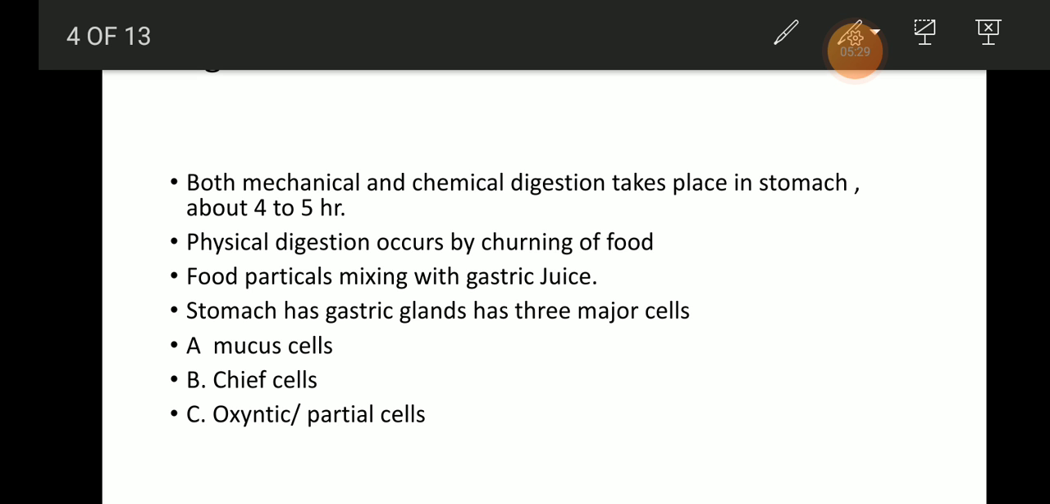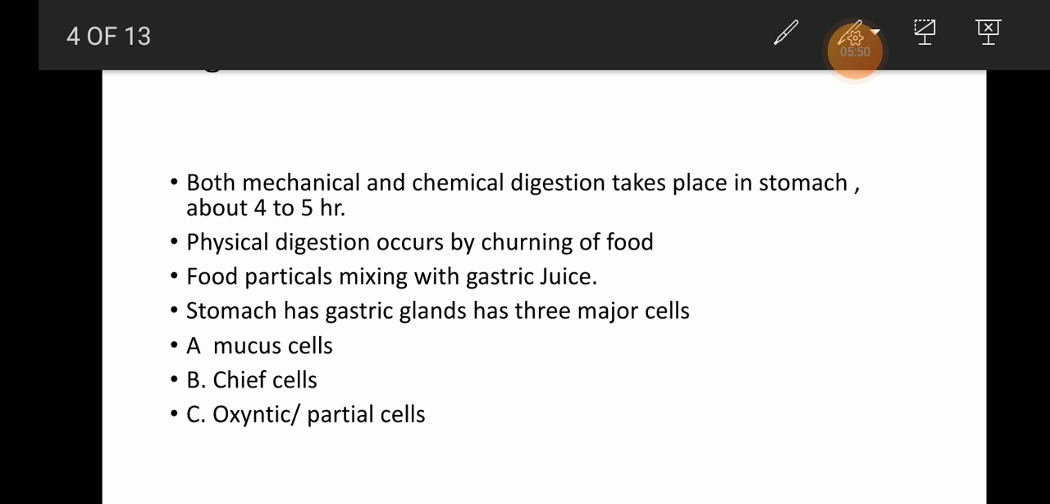Peptic cells secrete a proenzyme like pepsinogen. Parietal or oxyntic cells secrete HCl. In infants, the stomach also secretes renin, and mucus acts on the inner lining of the stomach.